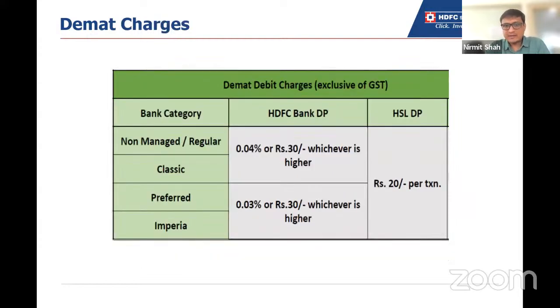Secondly, Demat debit charges. When we sell a stock, Demat debit charges will be applied. For HDFC Bank DP customers, if you are a regular or classic category customer, then 0.04% or 30 rupees, whichever is higher, will be applicable on your sale transactions. For preferred and Imperial, it is 0.03% or 30 rupees, whichever is higher, on sale transactions. For HSL DP customers, it will be a flat charge of 20 rupees per transaction.